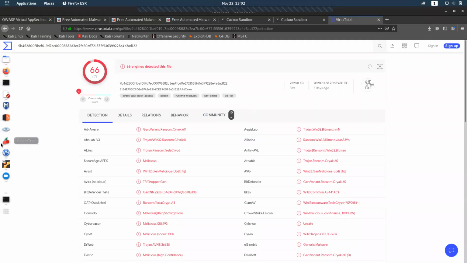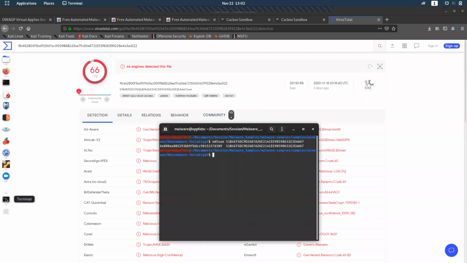Any doubts regarding how to hash? What is this hashing? What are we doing here? Anything about VirusTotal? Okay, fine.